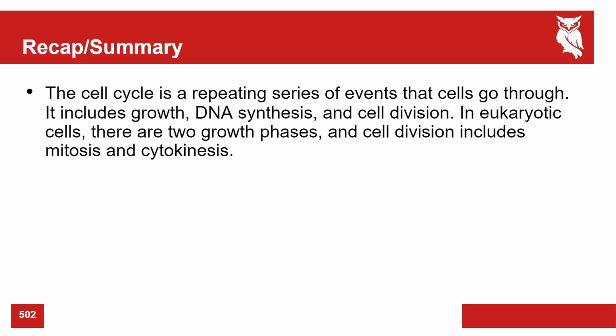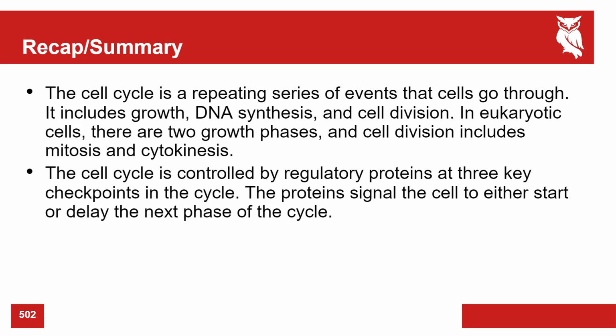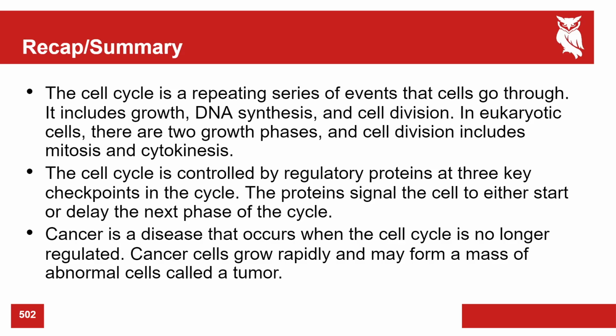Alright, recap. The cell cycle is a repeating series of events. It includes DNA synthesis and cell division. In eukaryotic cells, there are 2 growth phases, gap 1 and gap 2, and cell division includes mitosis and cytokinesis. It's controlled by regulatory proteins at key checkpoints: gap 1, S, and mitosis. The proteins signal to either start or delay the next phase of the cell cycle. Basically, do we have enough DNA? Yes. All right, we can move on to the next step. Are we big enough to start dividing? Yes. Great, proceed on to the next step. But if the answer is no, we stop. Cancer is a disease that occurs when the cell cycle is no longer regulated. Cancer cells grow rapidly and may form a mass of abnormal cells called a tumor.